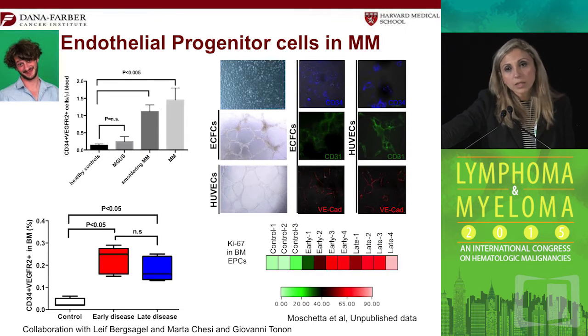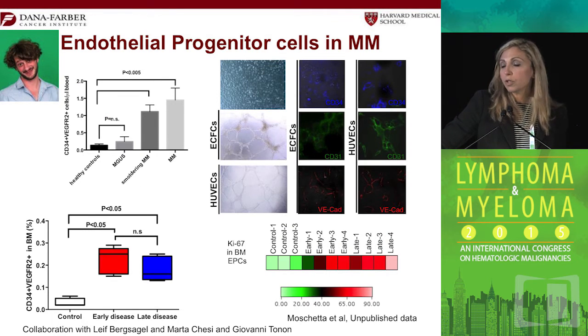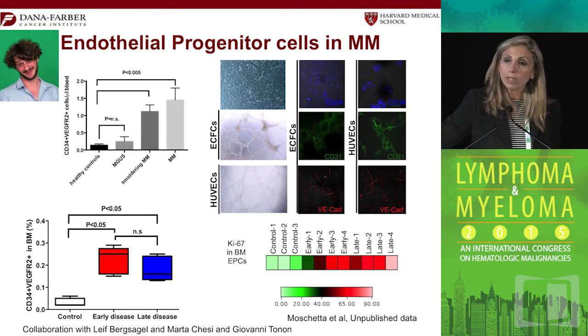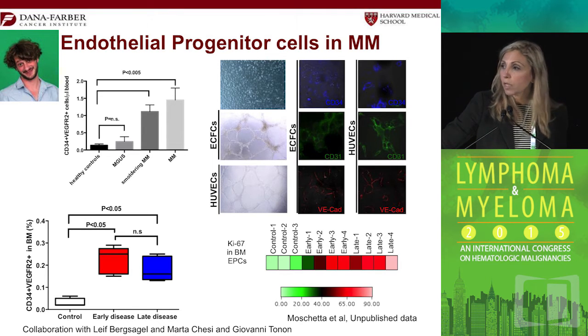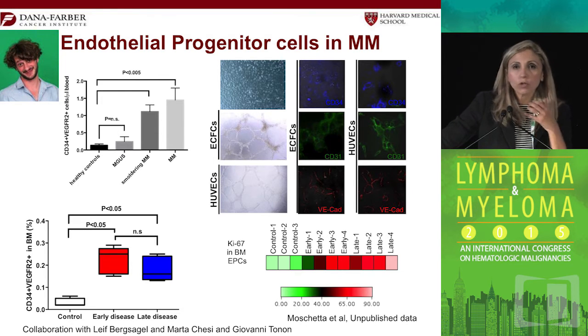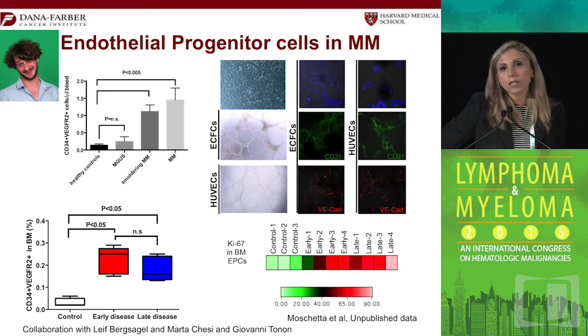Finally, in the last part, I'd like to talk about two different types of cells, the endothelial cells and the T cells, and how they regulate progression from MGUS to myeloma. So this is work by Michele Moschetta again, and we asked the question, well, for many years we've said angiogenesis is important in myeloma. In fact, Vincent Rajkumar always said that angiogenesis is one of the critical regulators of myeloma progression from MGUS to myeloma.